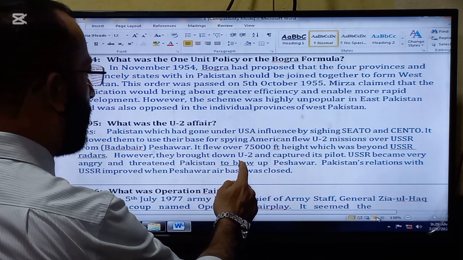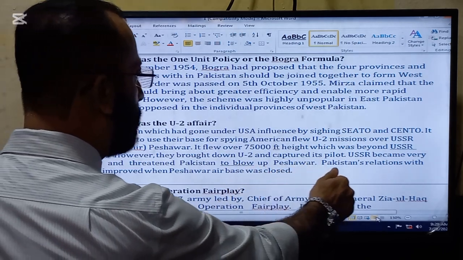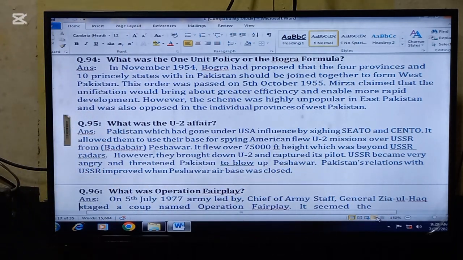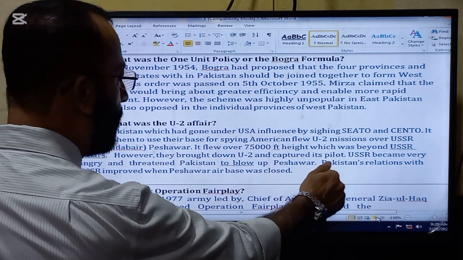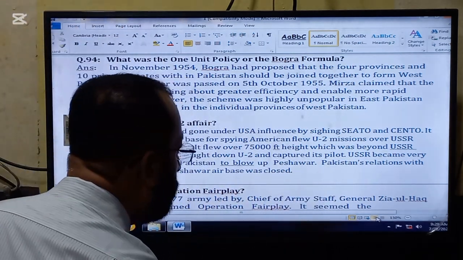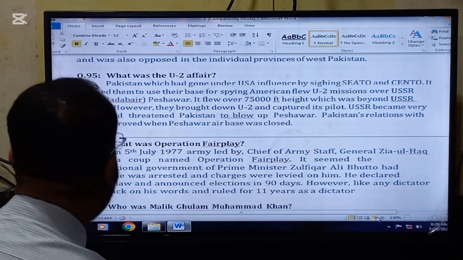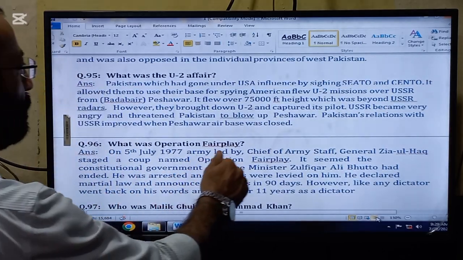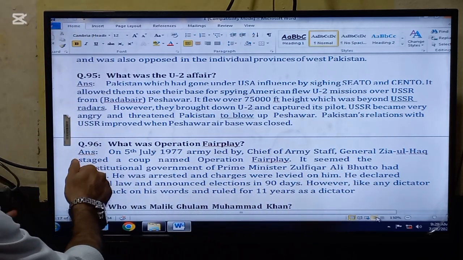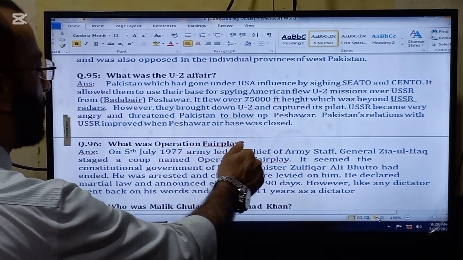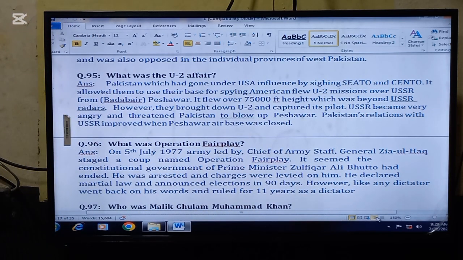It flew at over 75,000 feet height, which was beyond USSR radars. However, they brought down the U2 and captured its pilot. USSR became very angry and threatened Pakistan to blow up Peshawar. Pakistan's relations with USSR improved when Peshawar Air Base was closed.